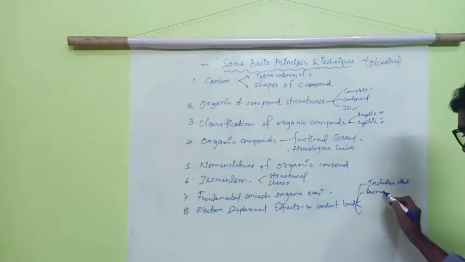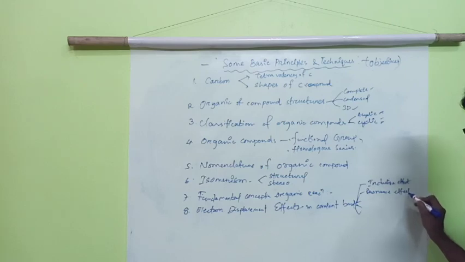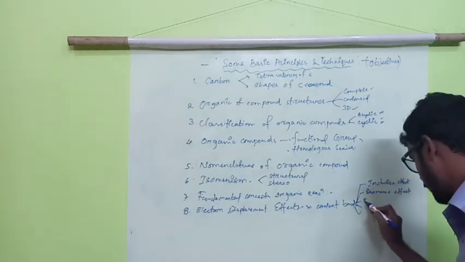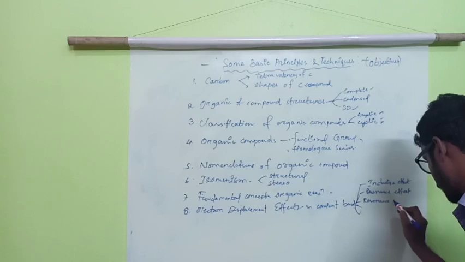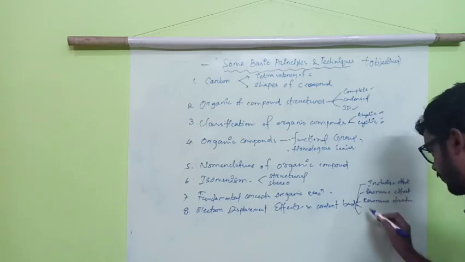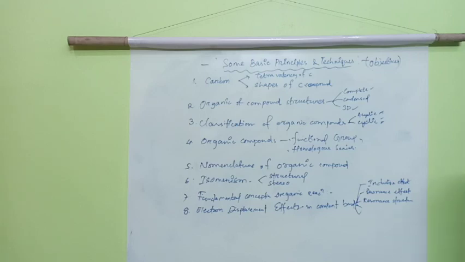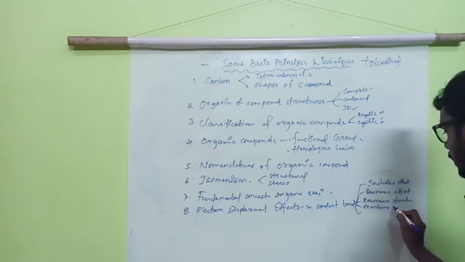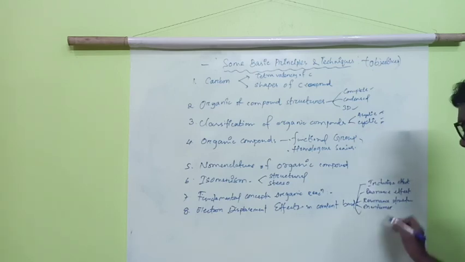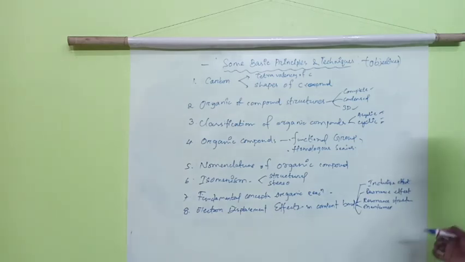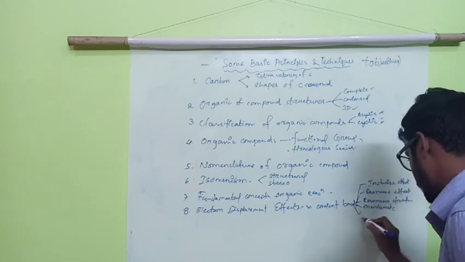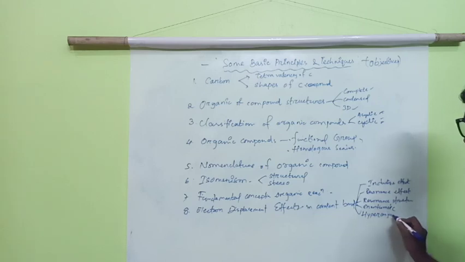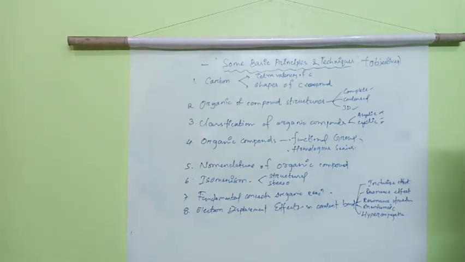Resonance effect, and again resonance structure is one important thing. Note down: hyperconjugation, and the mesomeric effect and electromeric effect, and the last one is hyperconjugation.